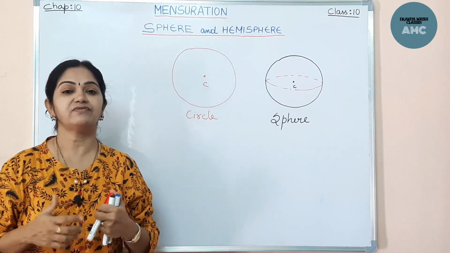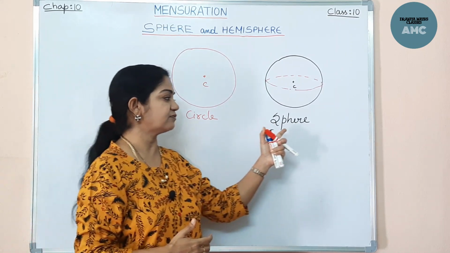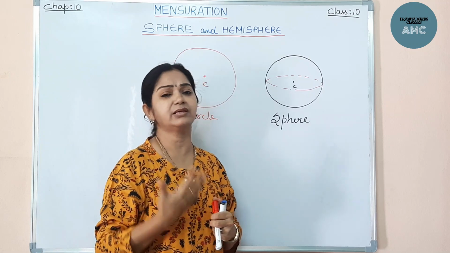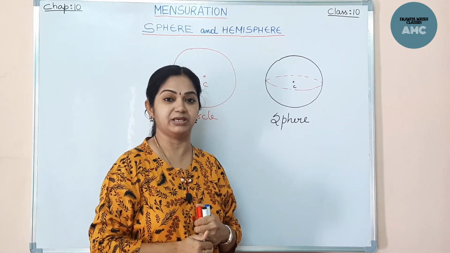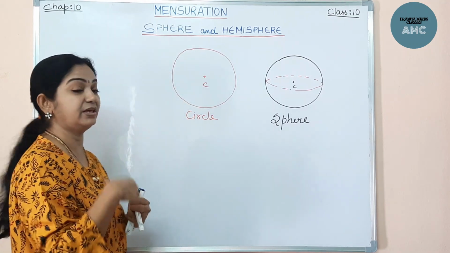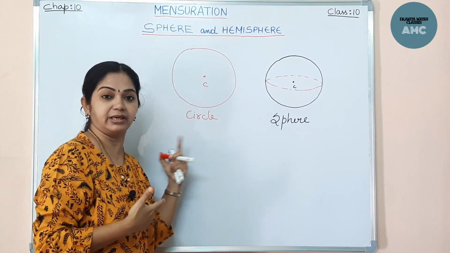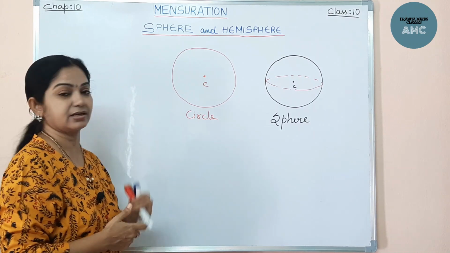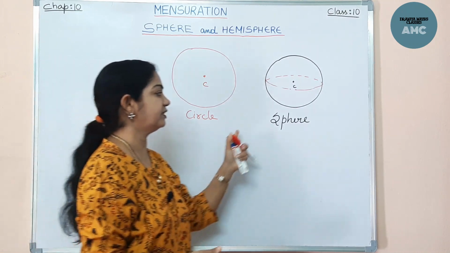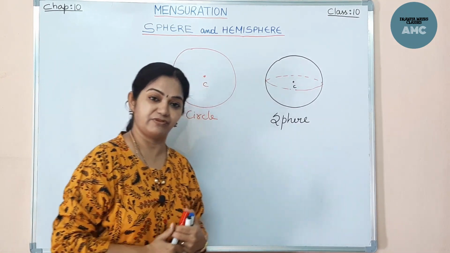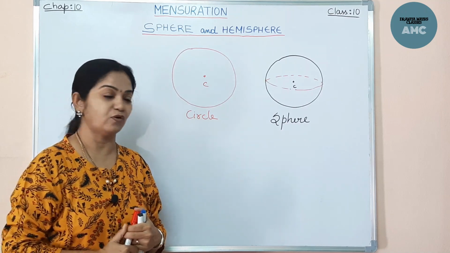And also, we can give innumerable examples of sphere, but we have studied in our previous classes about the circles, their area and their circumference. But here today we will learn the sphere surface area as well as the volume of the sphere.